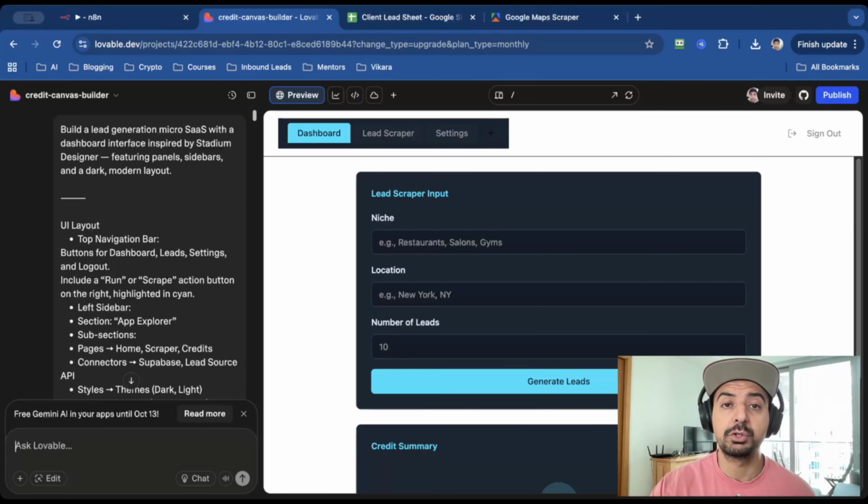You shouldn't be selling automations on Upwork anymore because every freelancer is doing that now and it's becoming a race to the bottom. Instead, you should be building micro-SaaS apps like this. Apps that run on autopilot, pull in leads, and make money while you sleep. And the crazy part, you can build it with no code in under 20 minutes using n8n and Lovable.dev. Let me show you exactly how.